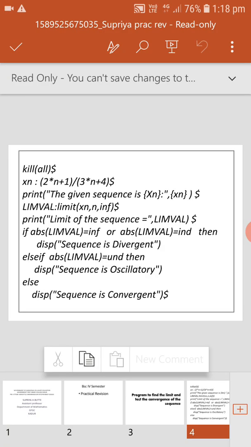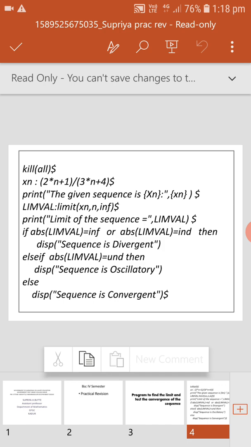We do not use the dollar symbol lastly because this is a conditional statement. If it is not possible, we move on to another condition. If these two are not possible, the limit value of the sequence should be a finite one. Therefore, else disp("sequence is convergent").